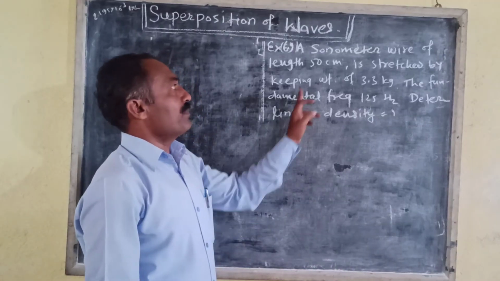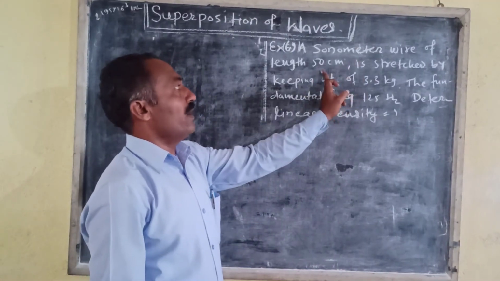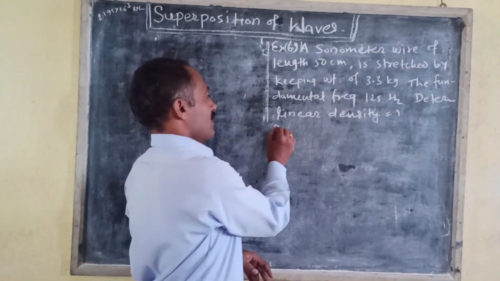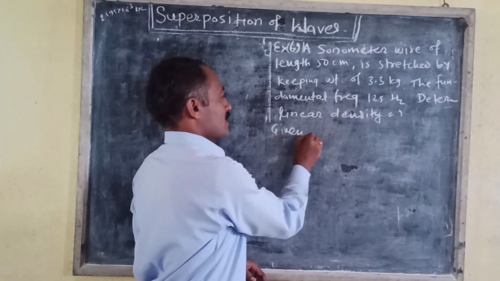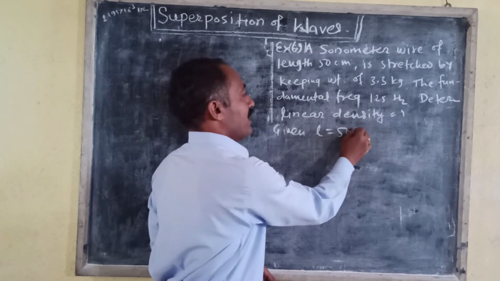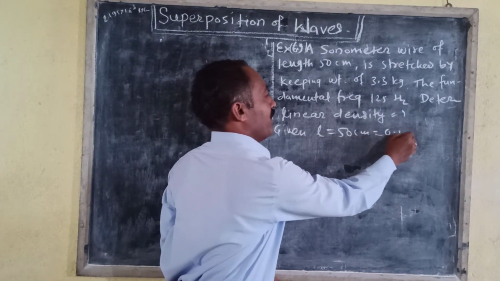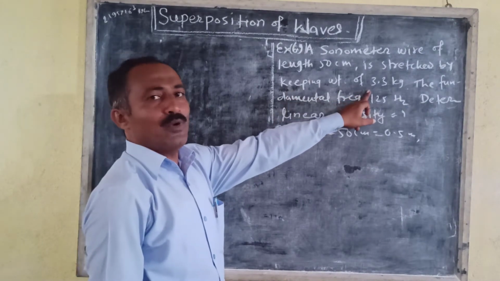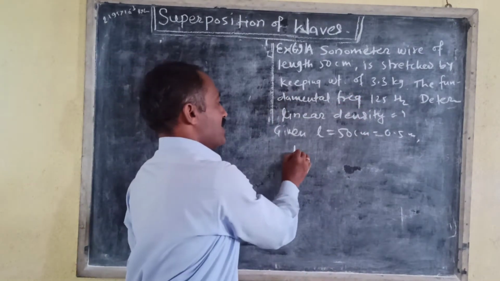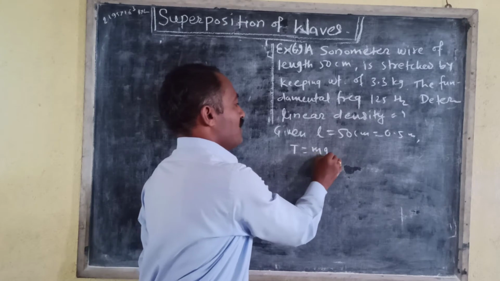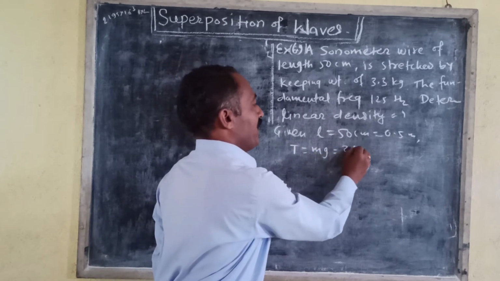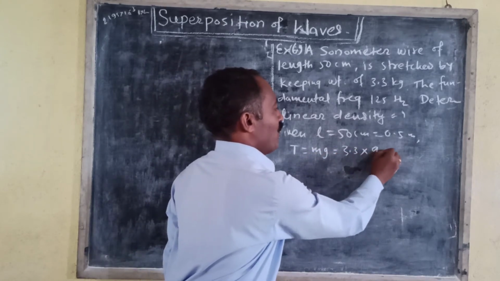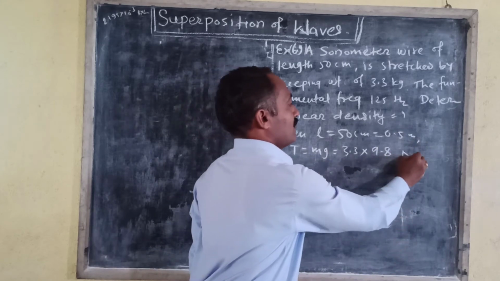Now the next example is a sonometer wire of length 50 centimeter. L is equal to 50 centimeter, means 0.5 meter, is stretched by keeping a weight of 3.3 kilogram, that is tension T is equal to mg, which is equal to 3.3 multiplied by 9.8 Newton.